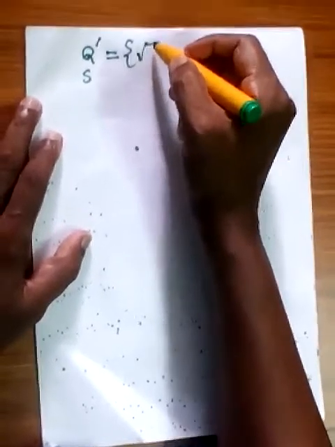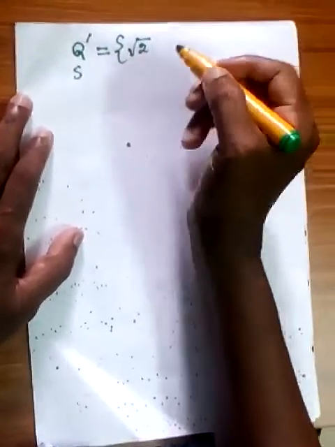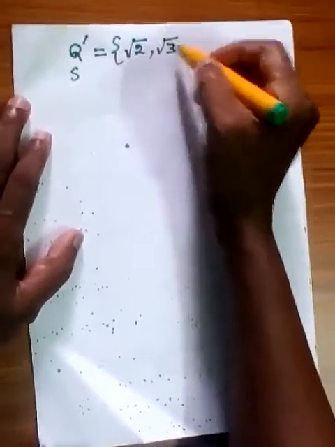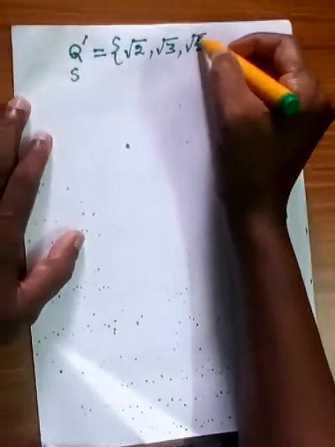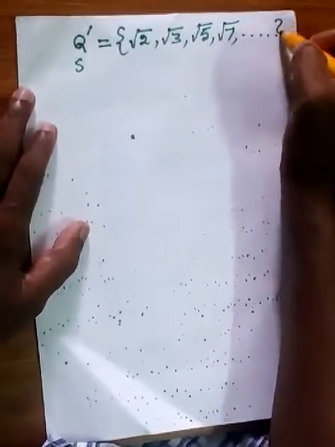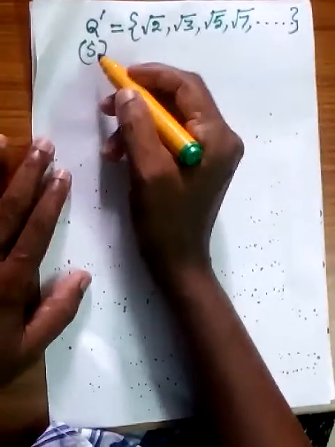We cannot find the square root. So 2 cannot be expressed as the product of two equal numbers. So √2, √3, √5, √7, etc., all these are called irrational numbers.